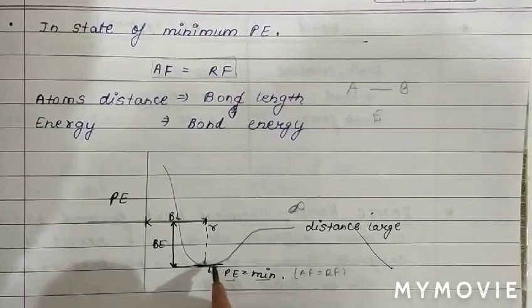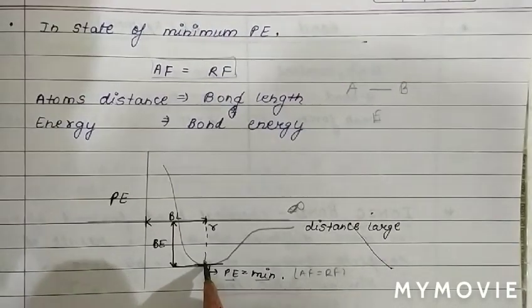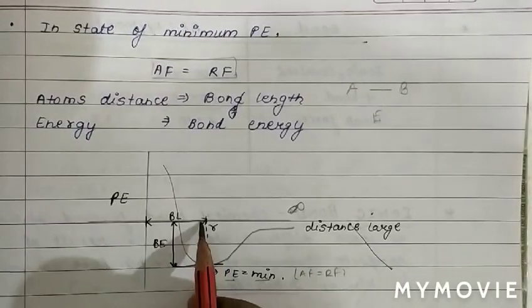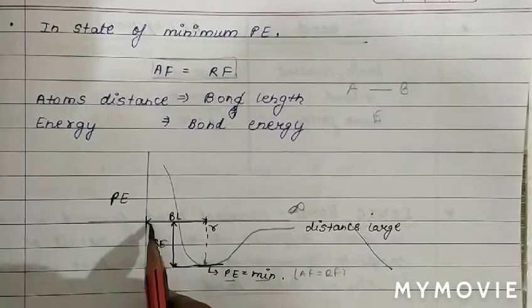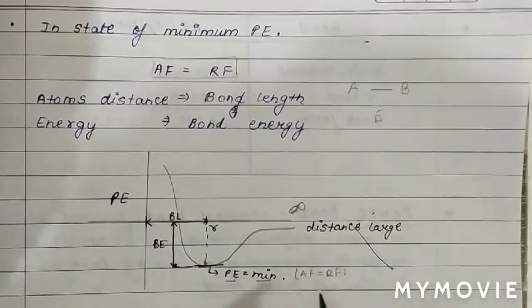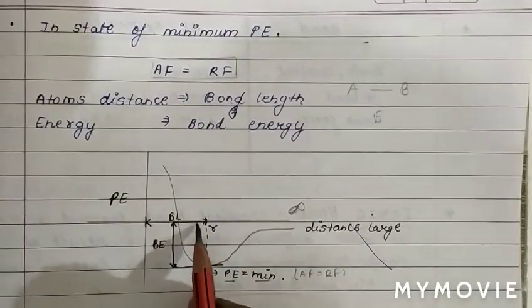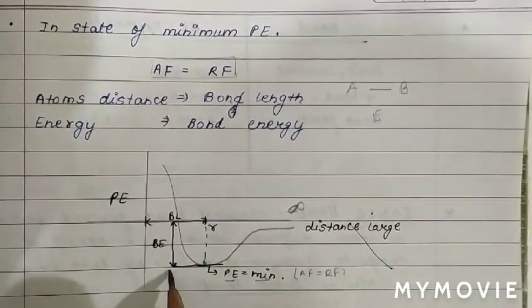So at this point there is a formation of bond. The distance from the origin at which the attractive force and repulsive force are balanced, we call bond length, and the energy we call bond energy.